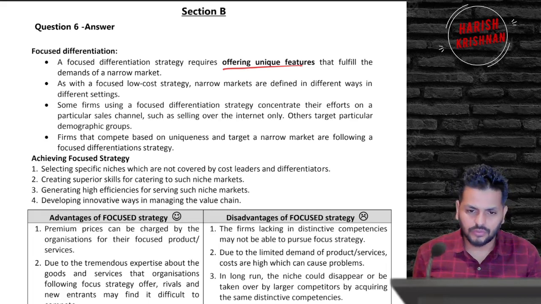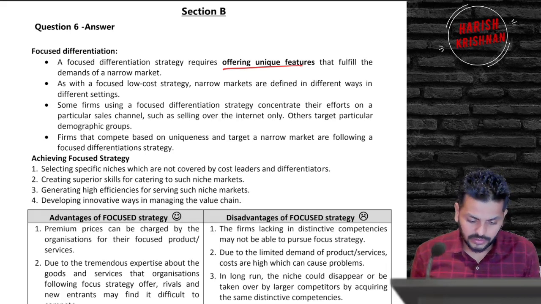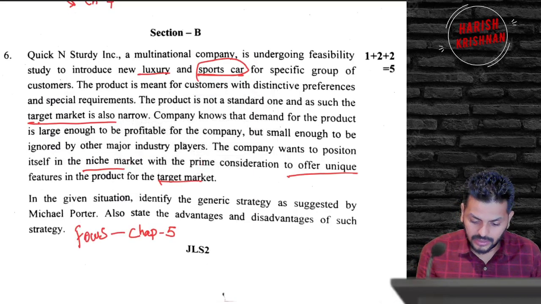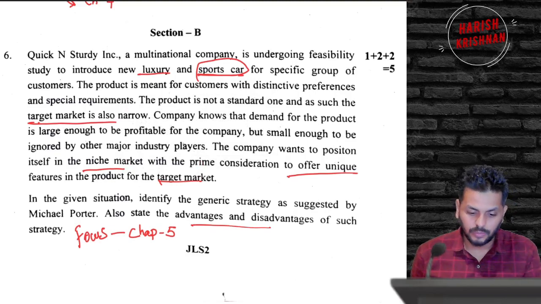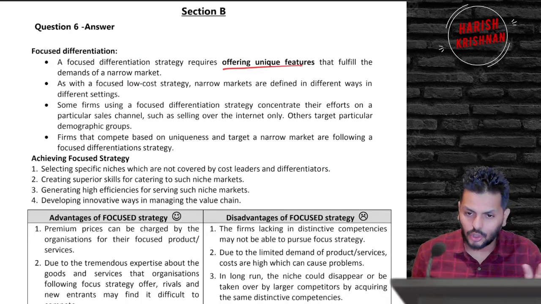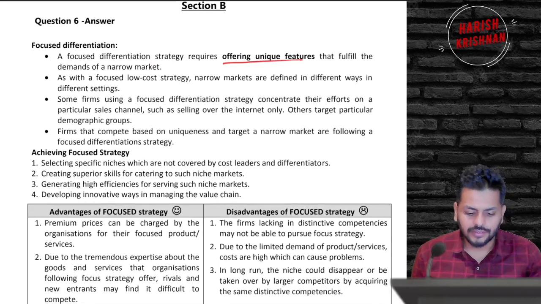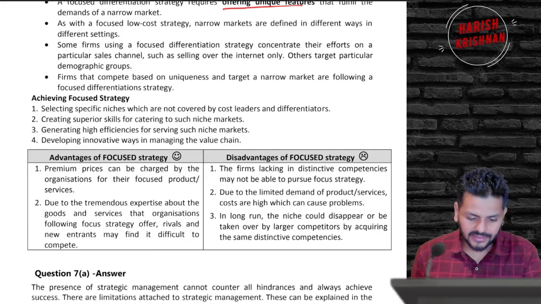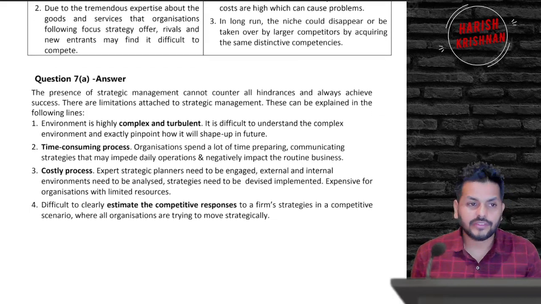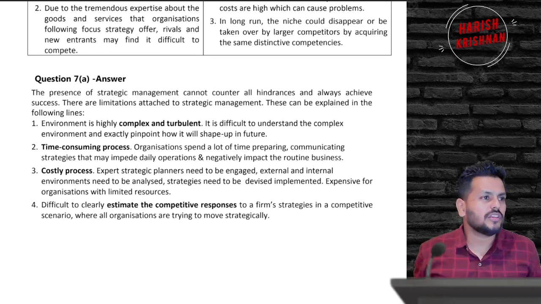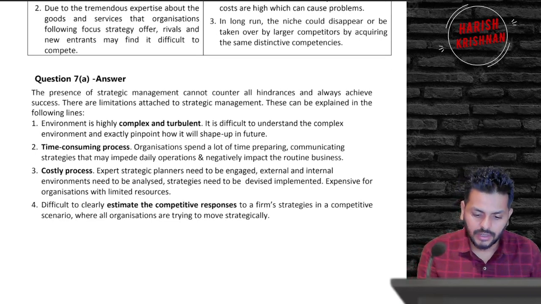So you just have to write what is focus differentiation, how will you achieve focus strategy, and they also ask for advantages and disadvantages in the question here. State advantages and disadvantages, 1 + 2 + 2. So if you write the intro for focus differentiation, write these 4 points to get you 2 marks, and advantages, disadvantages are going to get you 2 marks. Easy, simple. This is one of the easiest questions.